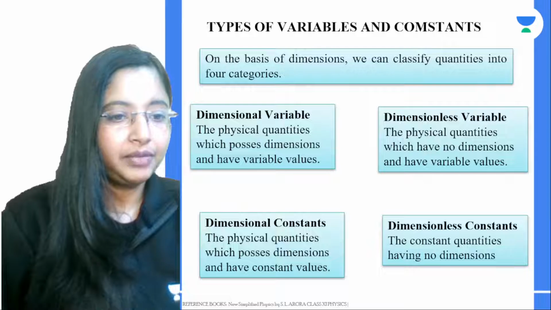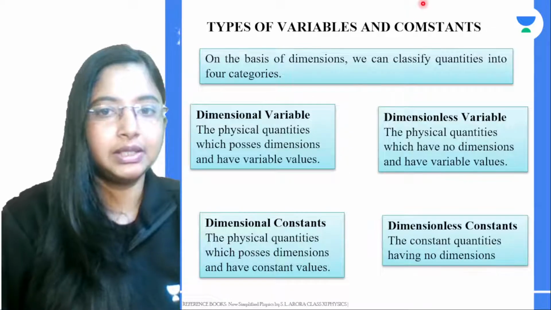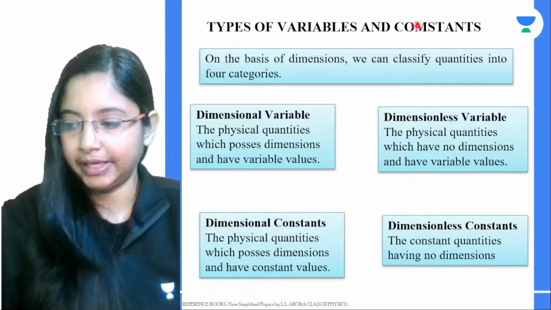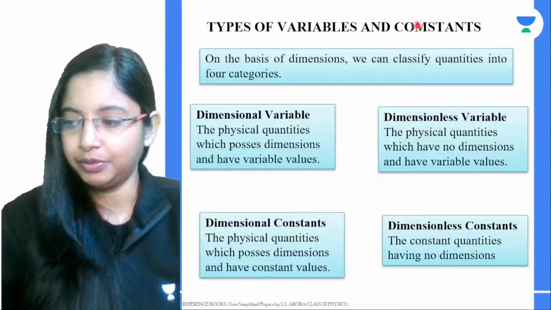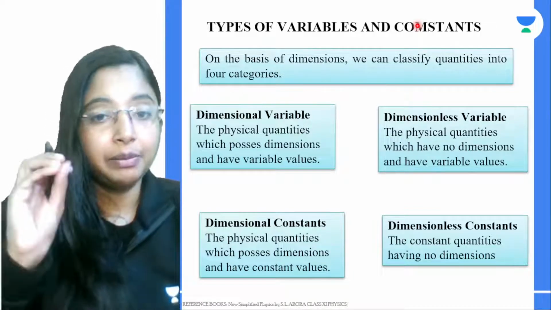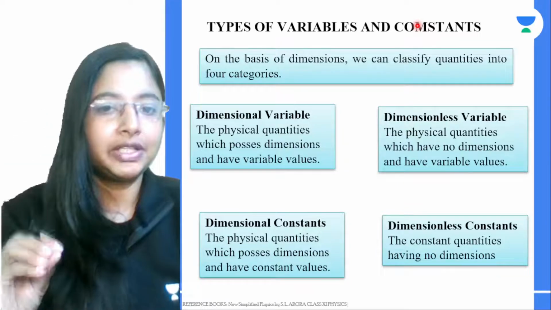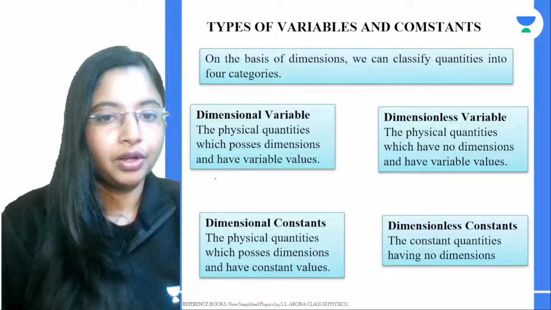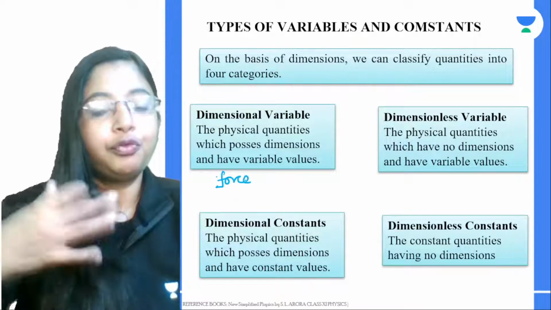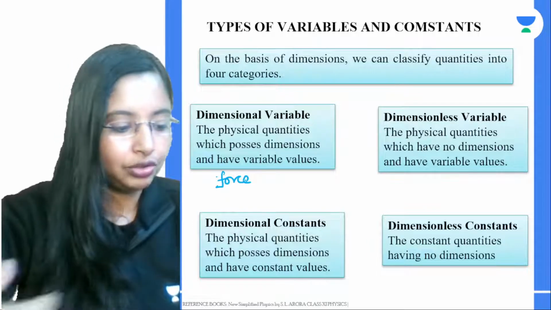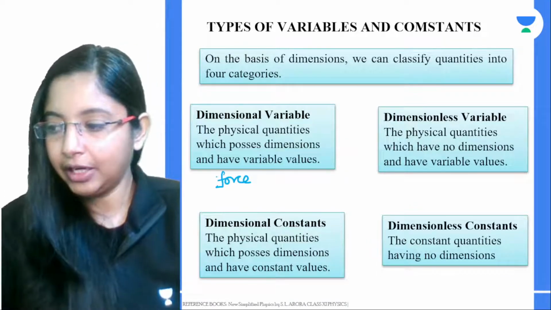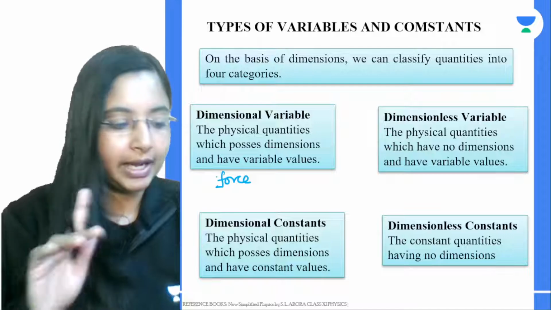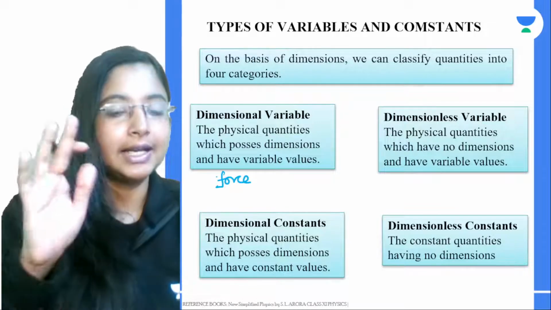Alright. Now there are different types of variables and constants. We can classify them into four types. It might look lengthy, but it's an extremely easy concept. First one is a dimensional variable, which means a particular physical quantity which has a dimension and is variable. For example, take force. Force has a dimension and force can change depending on objects or situations or where it is applied. So the value changes from system to system, and it has a dimension as well.